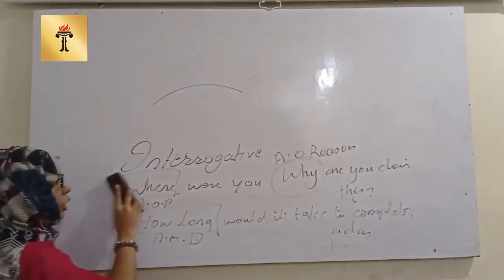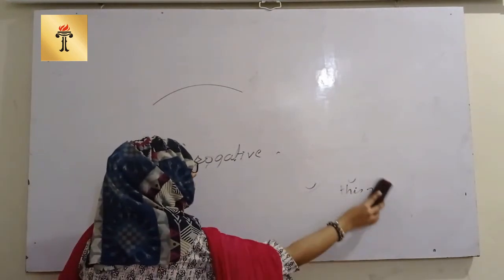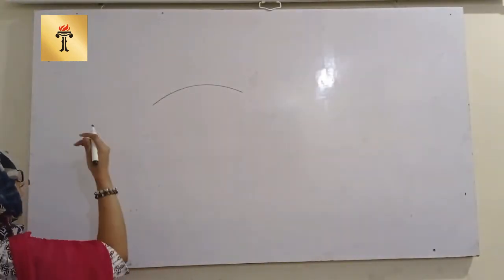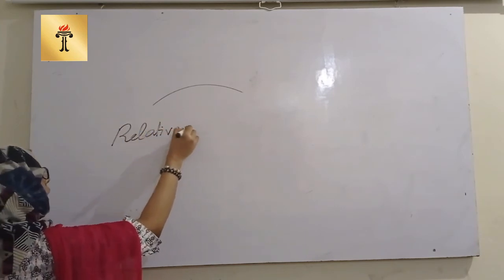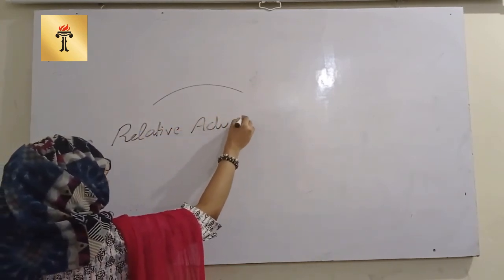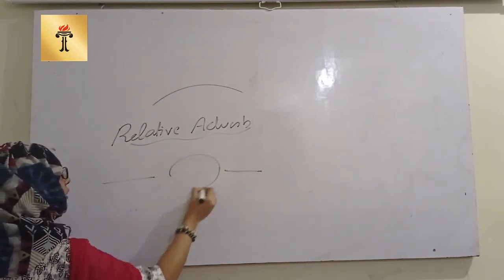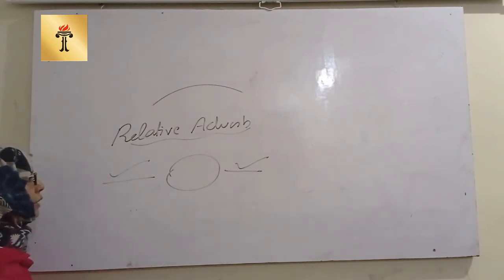The last topic regarding the adverb today is relative adverb. As in the pronoun we discuss relative pronoun, here it is relative adverb. It is a kind of adverb which will be used in between the sentence and join one part of sentence with another part.